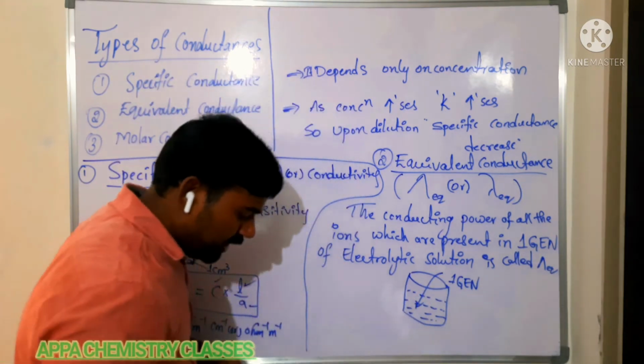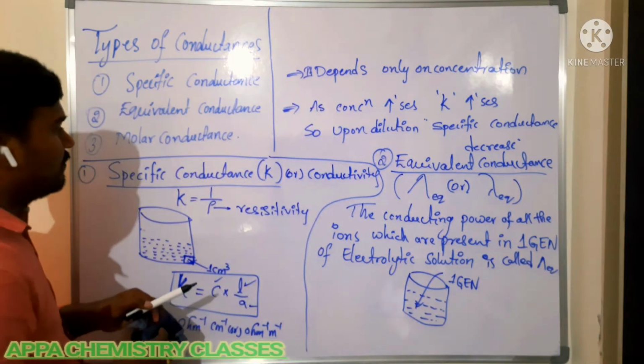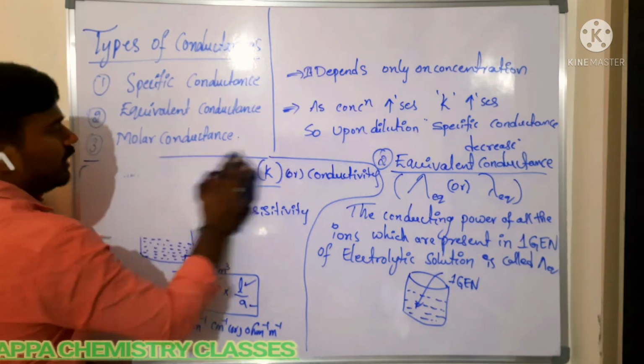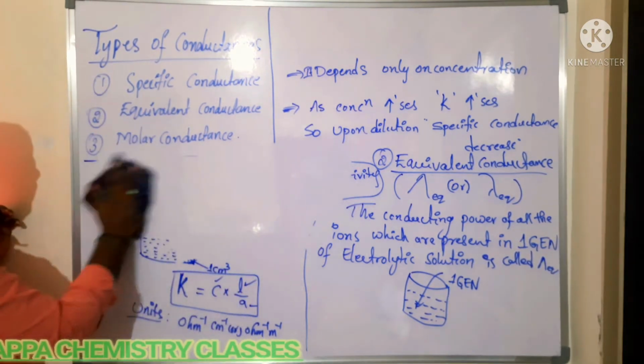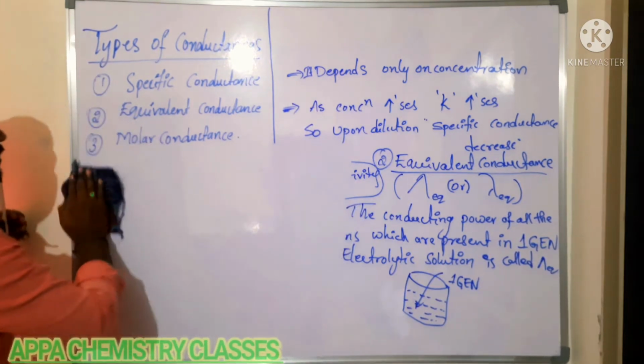Now we will see how it is related to specific conductance. Say 1 gram equivalent of electrolyte is present in 1 centimeter cube of electrolytic solution.